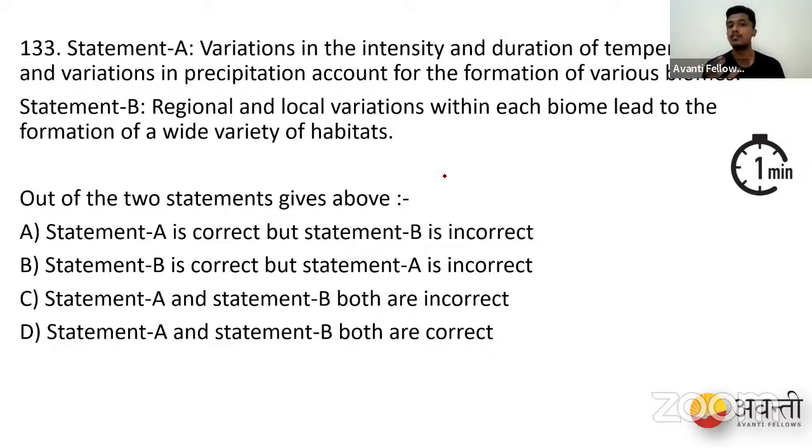Even within the same district, you can see an arid region and also highly vegetative regions. That is because of local variations that have led to small habitats and a wide variety of habitats.